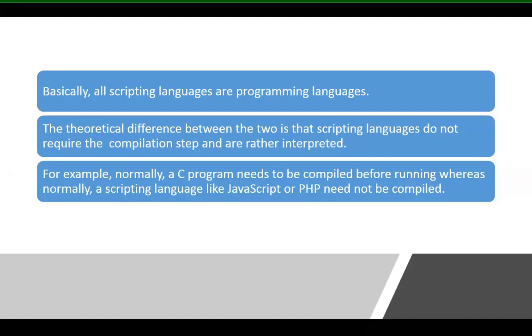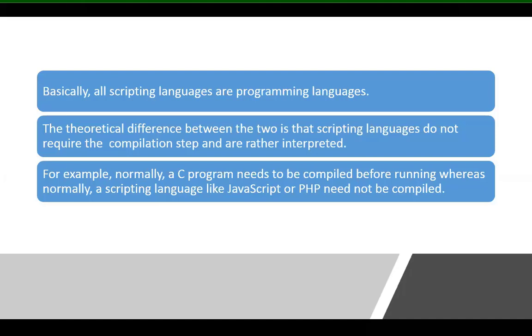So compulsorily we have to compile the C program. Even a Java program, you have to compile. A .NET program also we need to compile, then only the executable file comes into the picture. But in the case of interpreters, no need. In the case of scripting languages, no need of compilation. The program is directly executed.